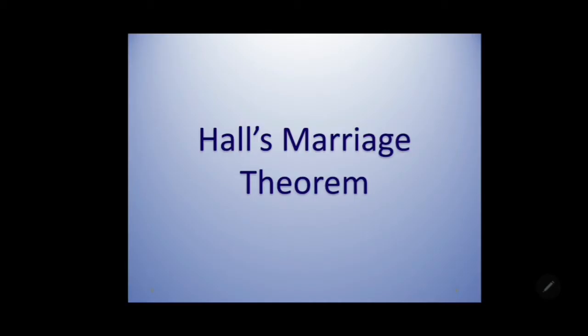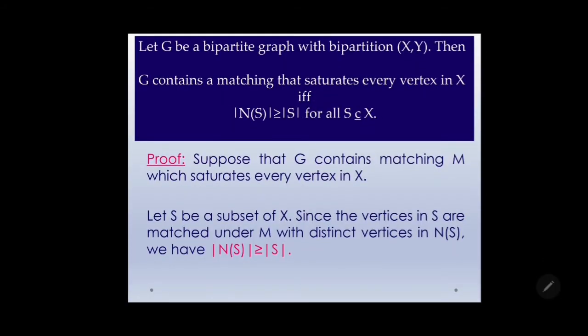Welcome to the session on Hall's marriage theorem. Let G be a bipartite graph with bipartition X, Y. Then G contains a matching that saturates every vertex in X if and only if the cardinality of N(S) is greater than or equal to the cardinality of S for all S contained in X.